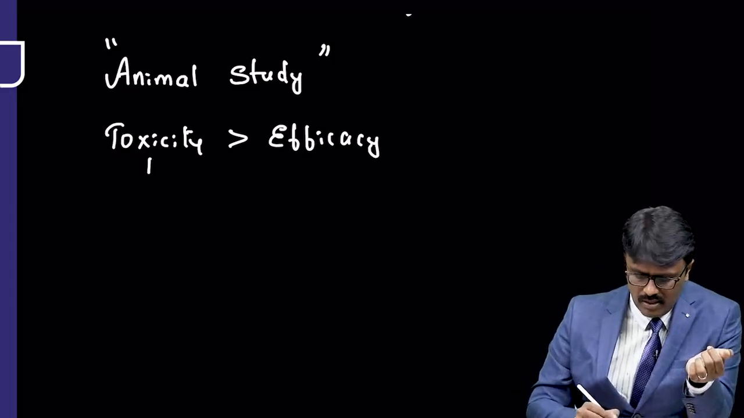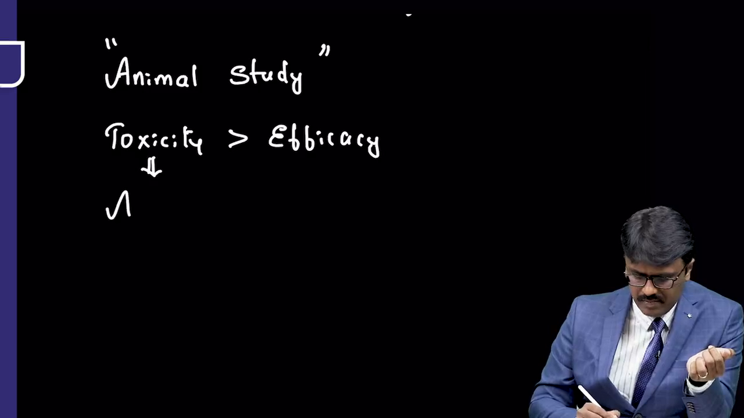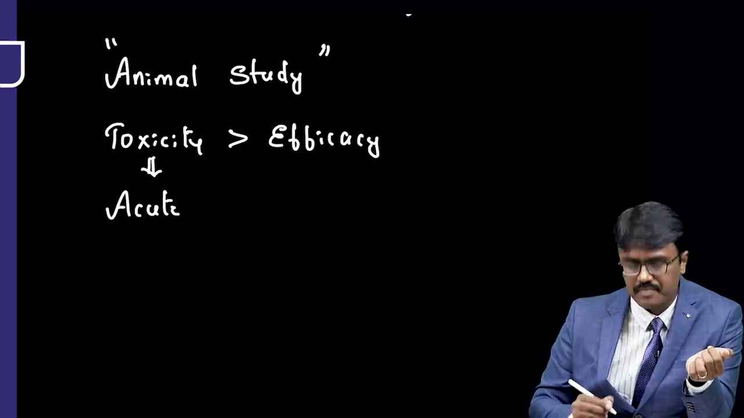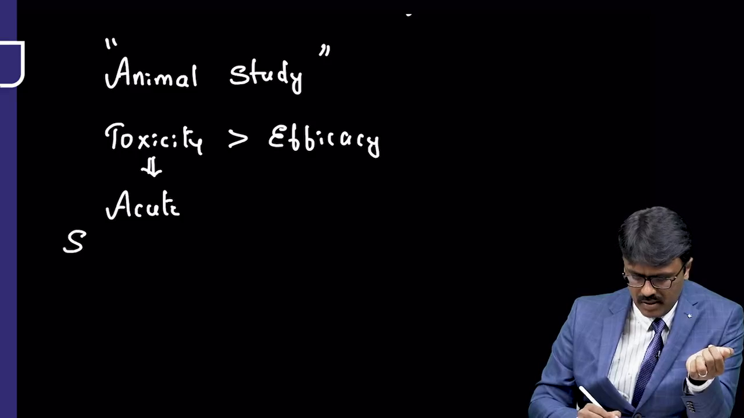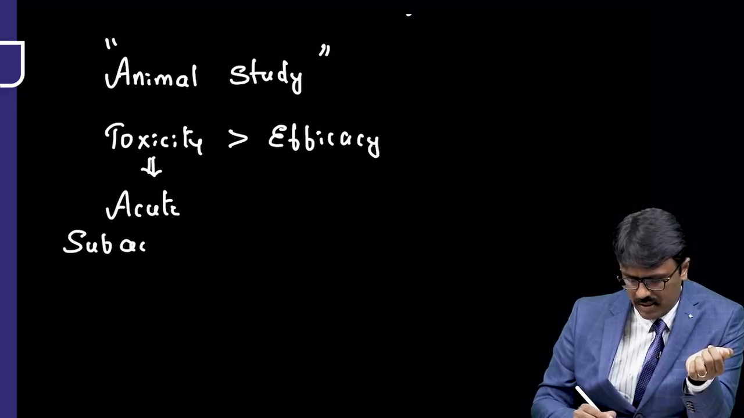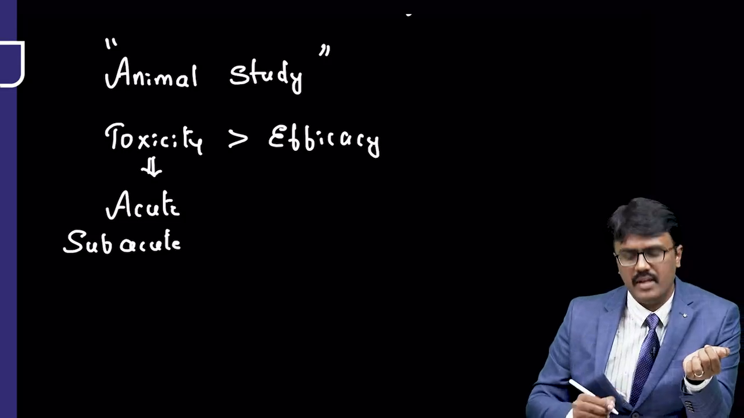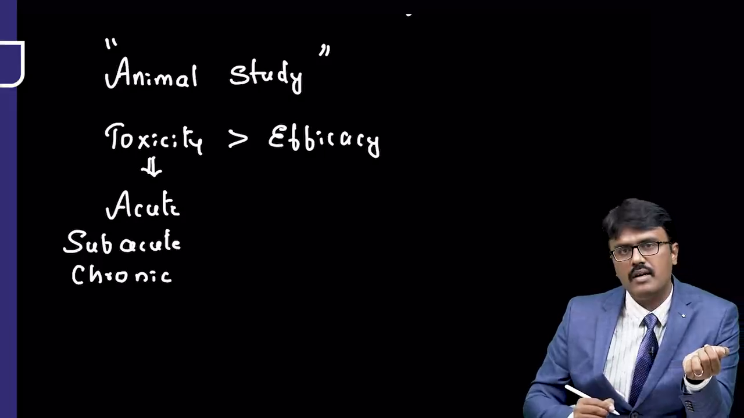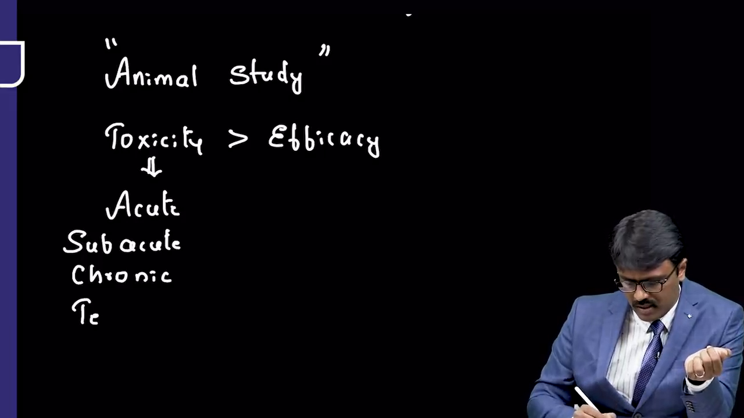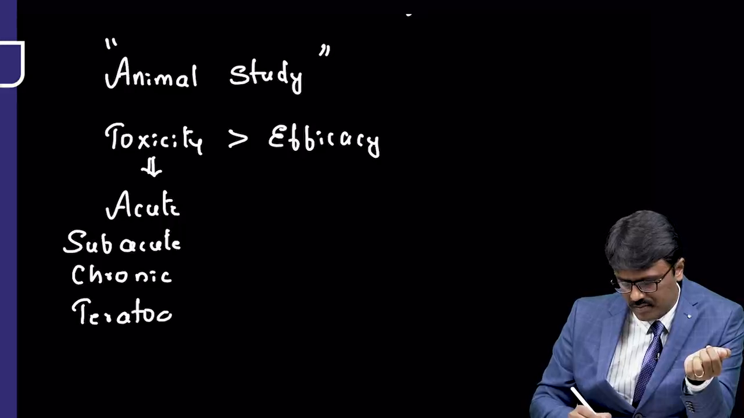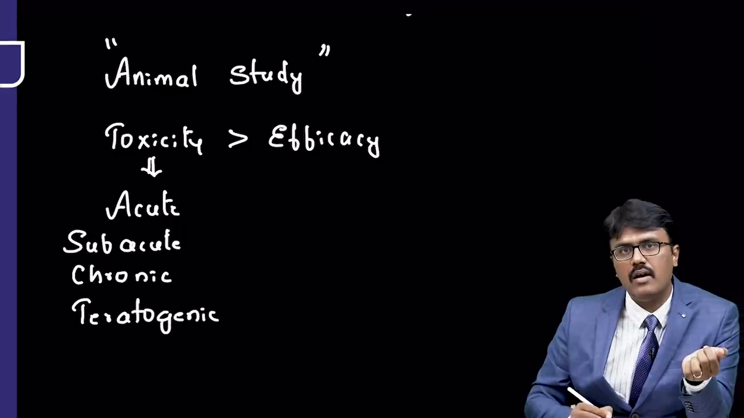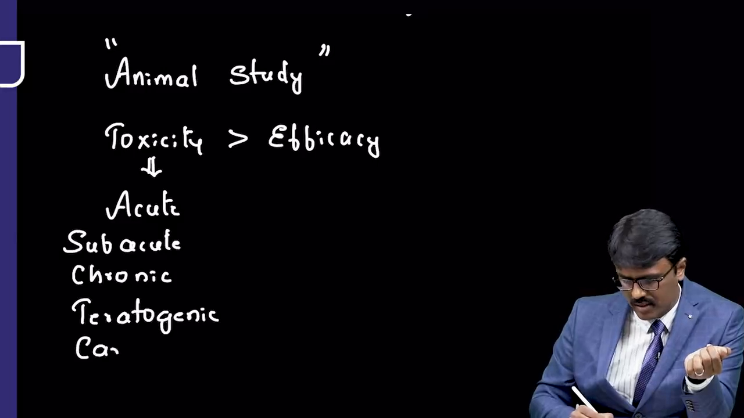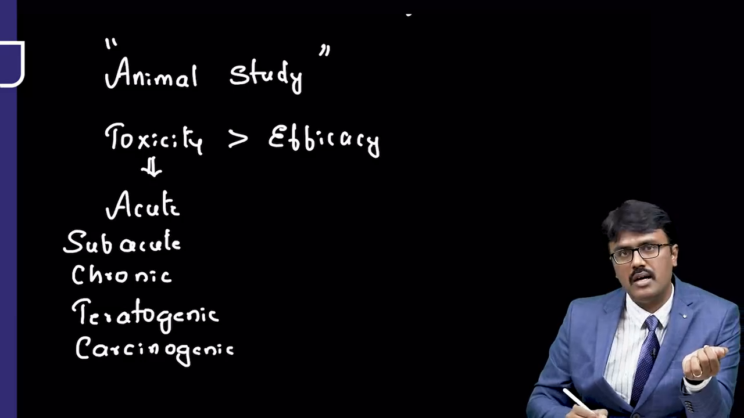In toxicity testing, we do the acute toxicity, then the subacute toxicity, then chronic toxicity. Then we also check whether the drugs are teratogenic, or whether the drugs are carcinogenic, or whether they induce mutation, that is, whether they are mutagenic.